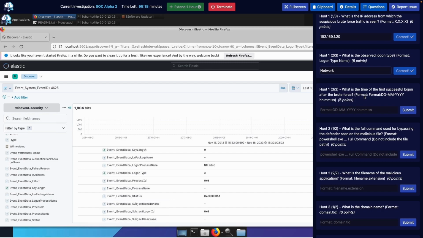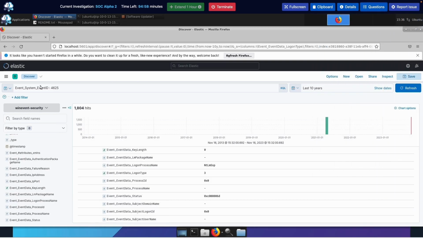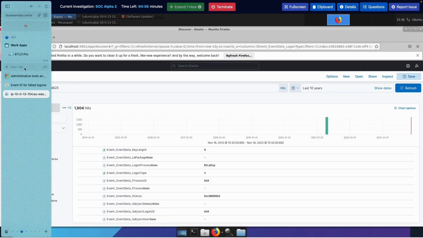What is the time of the first successful logon after the brute force? Oh gosh, this is a scary one. So what we have to do is look up what a successful logon is in Windows.